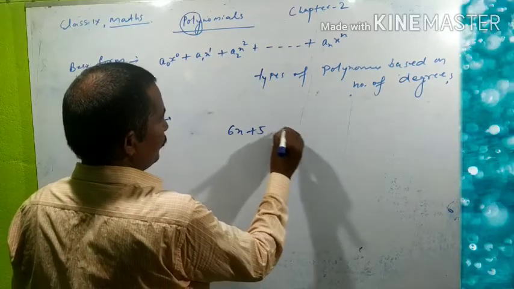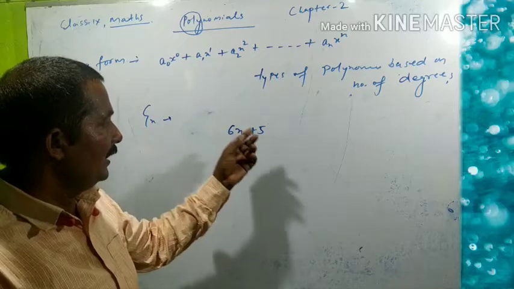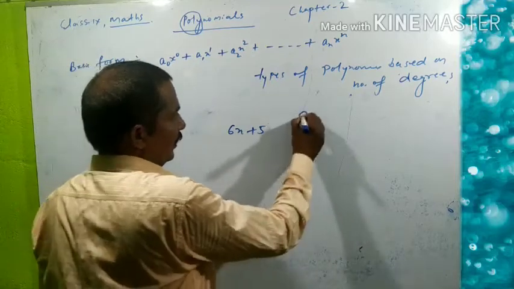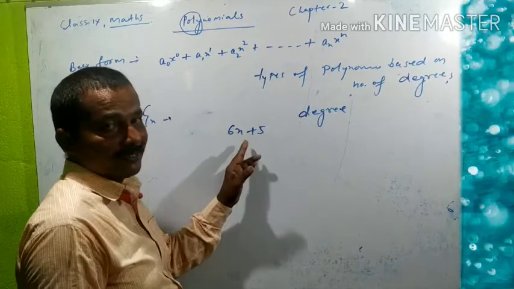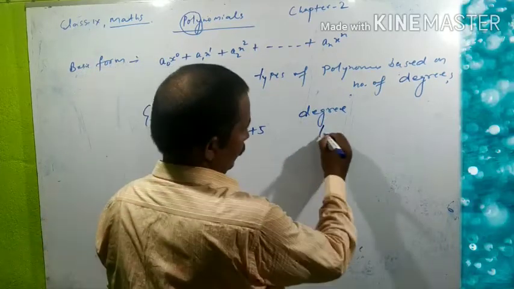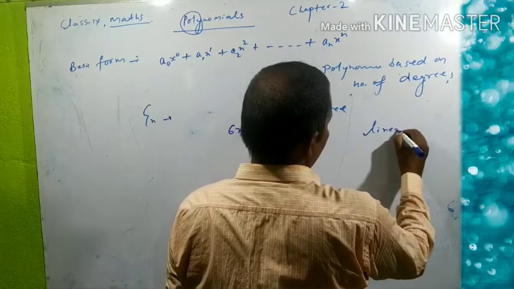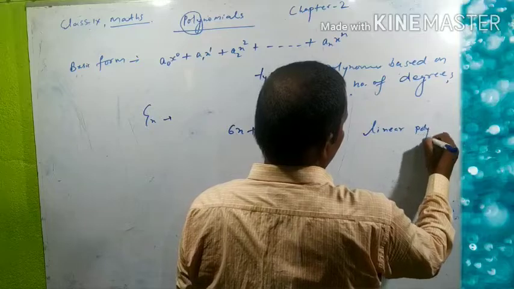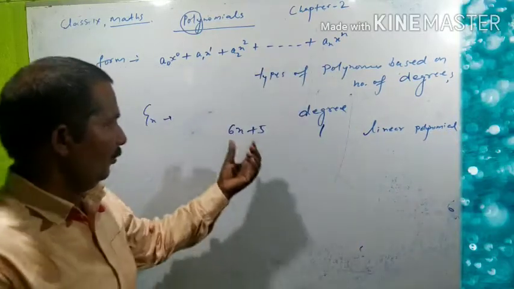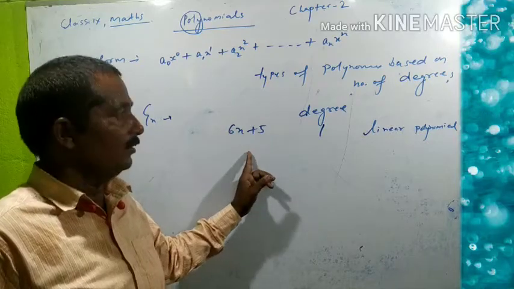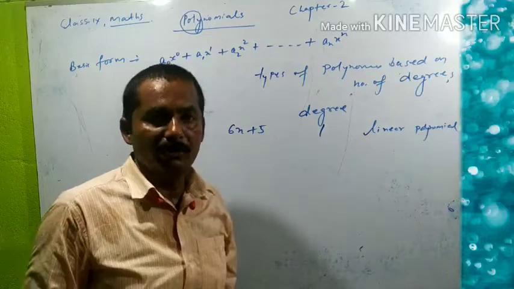6x plus 5. It is a polynomial and its degree is 1. Degree is 1, since no power means 1 is here, so its degree is 1. So it will be known as linear polynomial. Linear polynomial. The polynomial having degree 1 is called a linear polynomial.